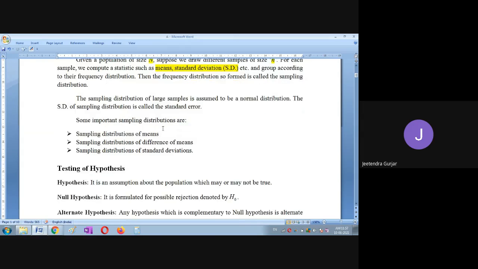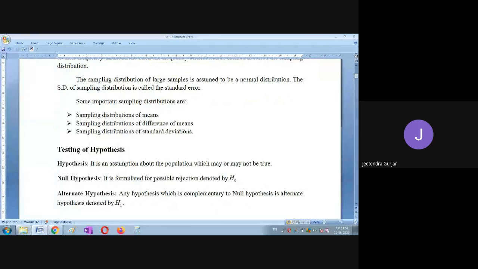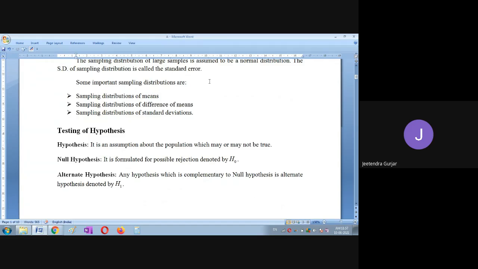Some important sampling distributions are the sampling distribution of mean. Again, I am repeating that mean is our main discussion. Sampling distribution of difference of means. Again, means are there. Sampling distribution of standard deviation. Here is another word you have to remember: mean and standard deviation, which will give you the statistics.